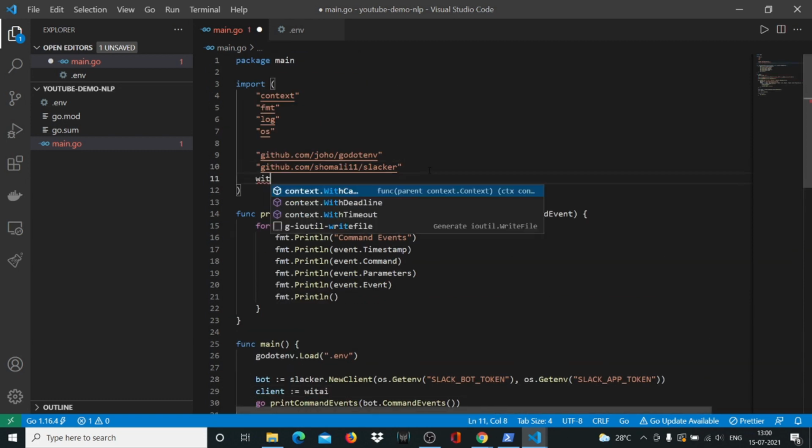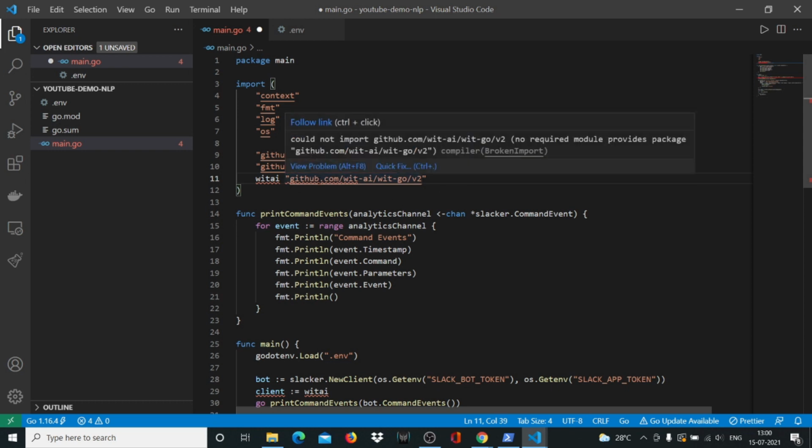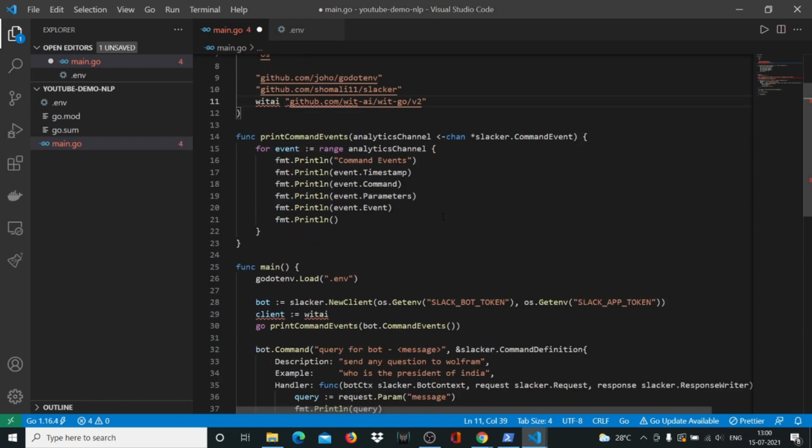So we'll say Wit.Ai, and the package will be github.com/wit.ai/witgo/v2. Now we had installed this package, but there's a possibility that Golang wasn't able to get it. It's okay, we'll again run go mod tidy, not a problem.